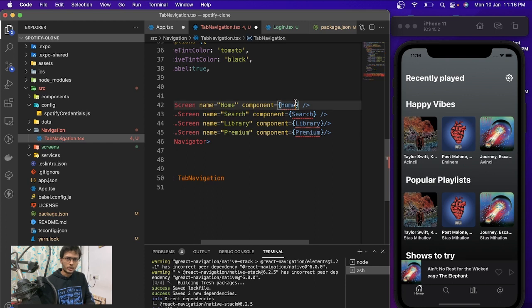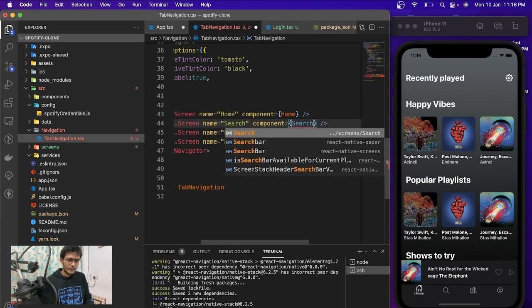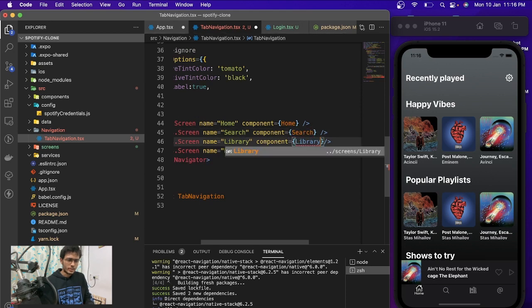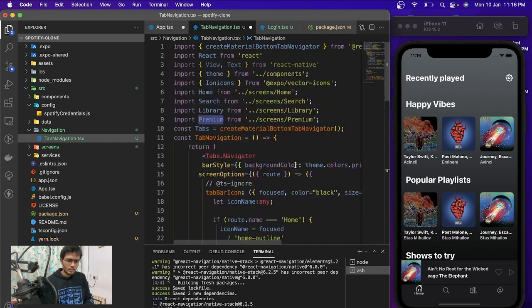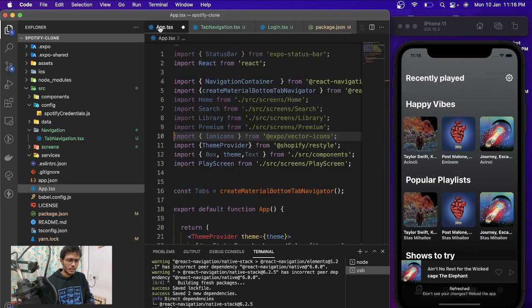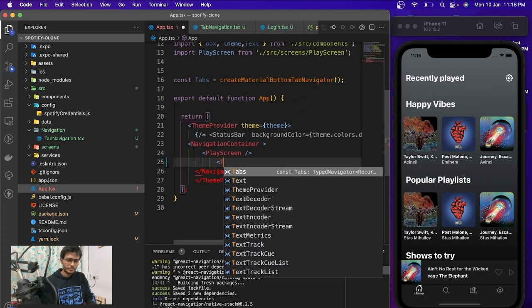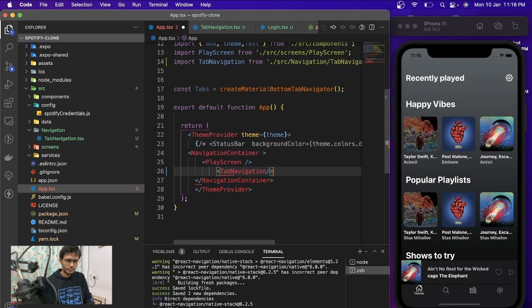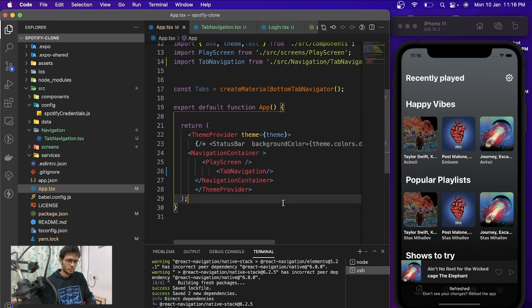And we need to import all this, search and the library as well. And once we do that, we can save it over here, and we just need to add the tab navigation over here. Hope nothing will break. Yeah, it's working completely fine, I think.